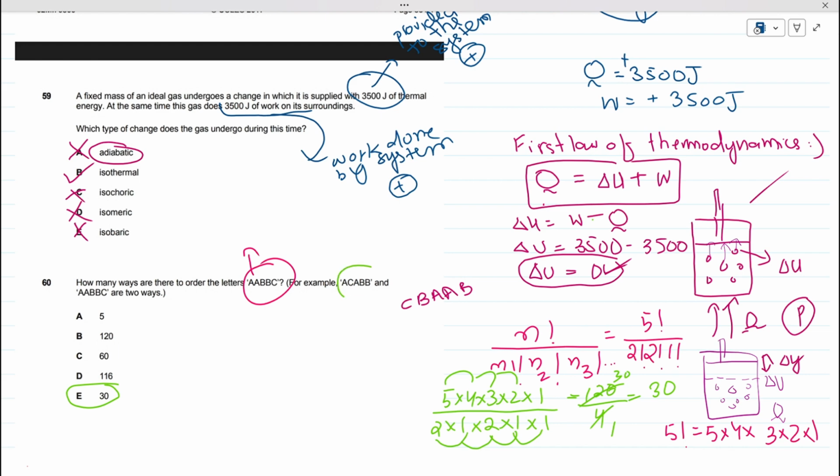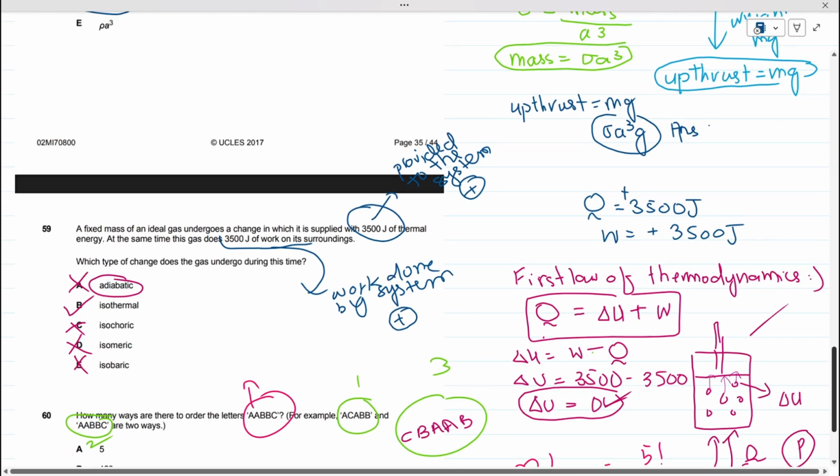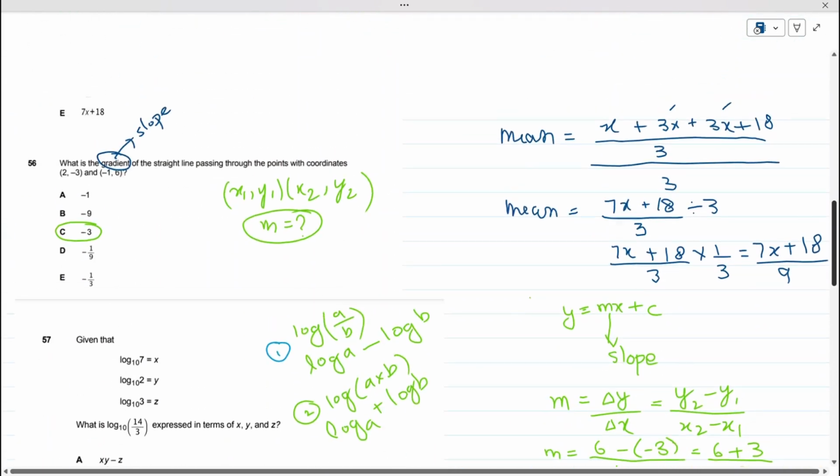For instance, this way is 1, this way is 2, this way is 3, and there will be 27 more ways in which this A, B, B, C would be arranged. Okay, so this is how you find the number of ways in which letters which are repeated are arranged.